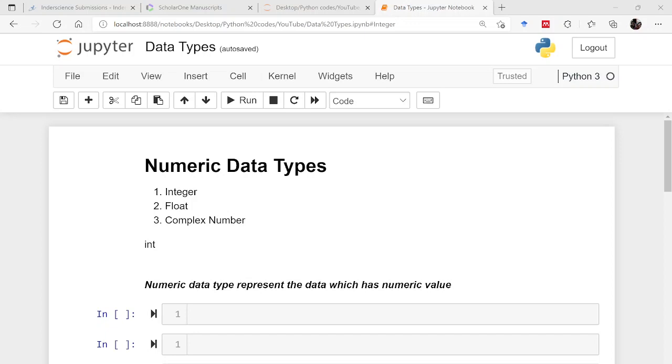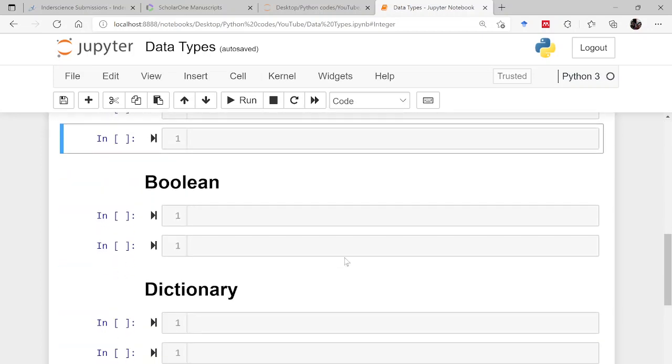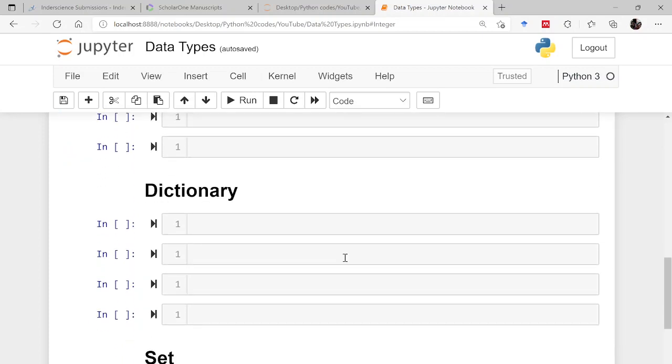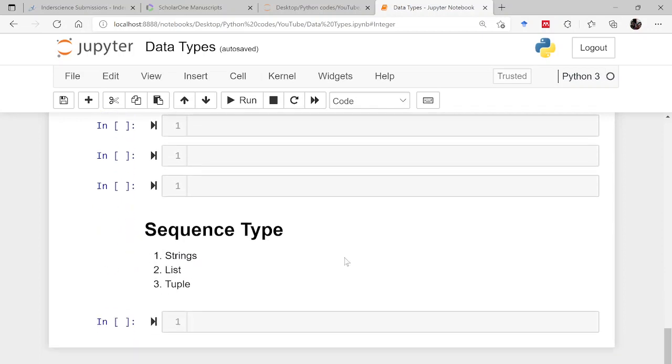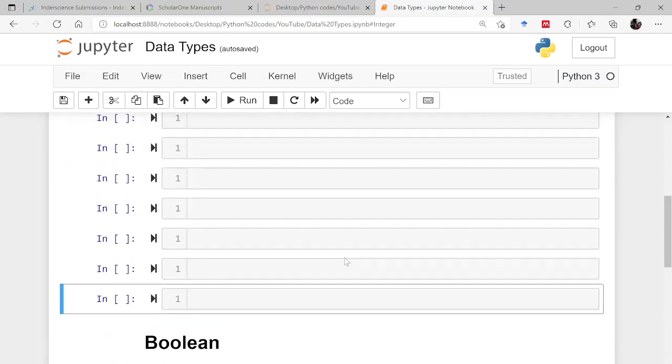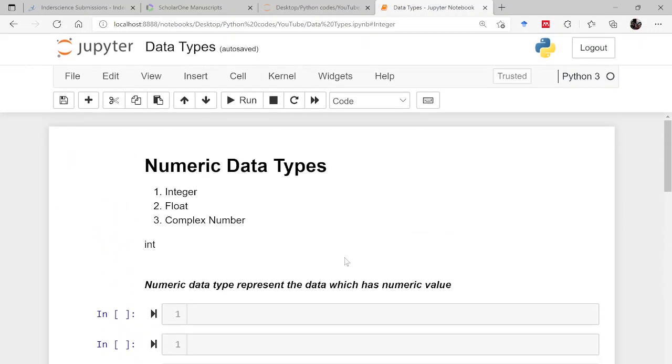That is, the numeric data types, which contain integer, float, and complex numbers. Then Boolean data types, dictionaries, and set is also a data type. Now the sequence types, which will be holding strings, tuples, and list. Each and every one will be discussed in detail, but first we'll be starting with the numeric data types, that is integer, float, and complex.